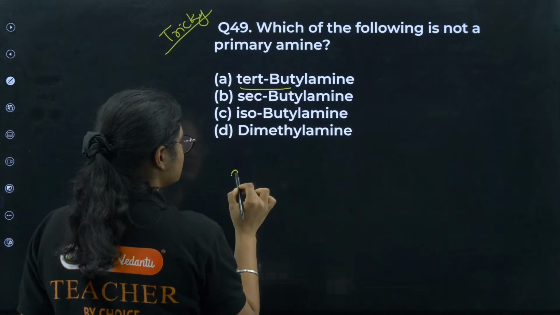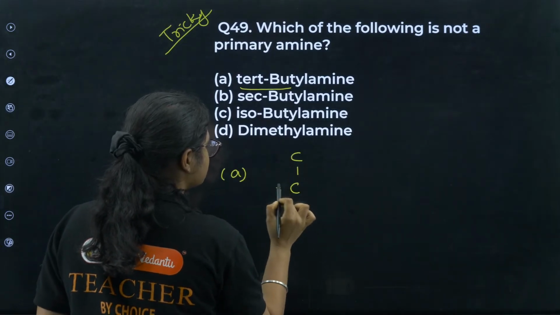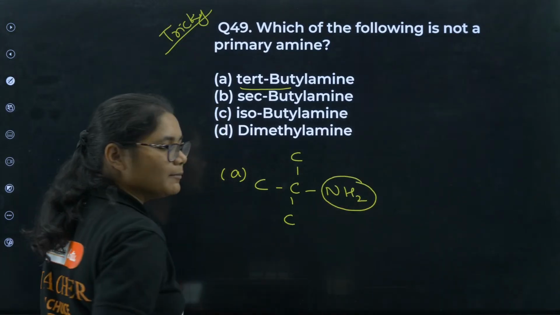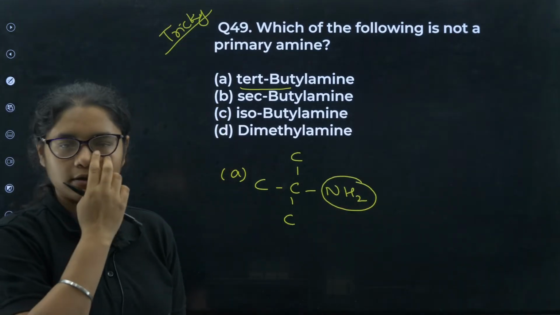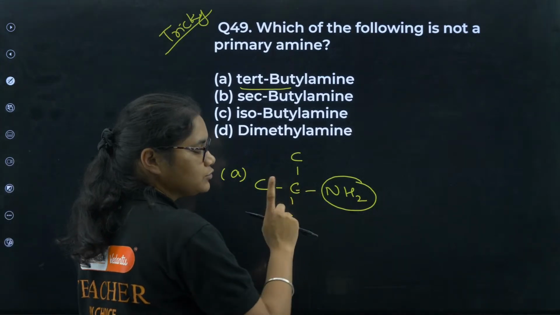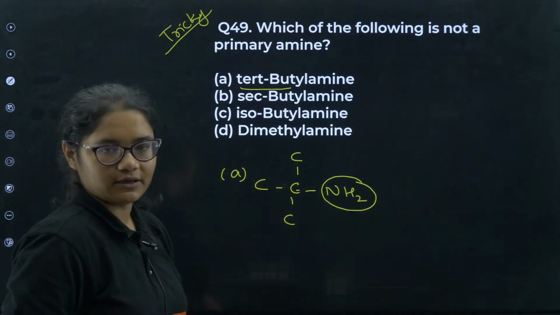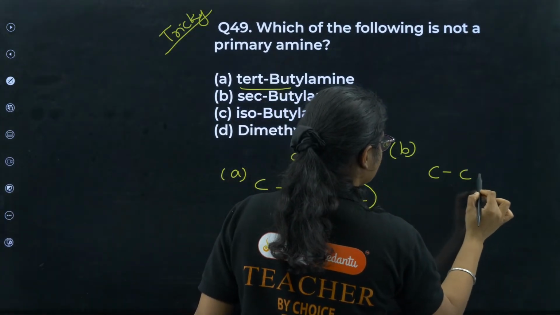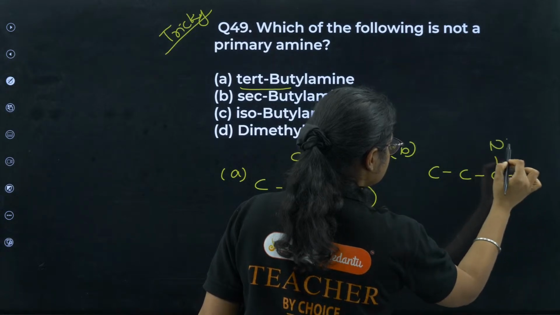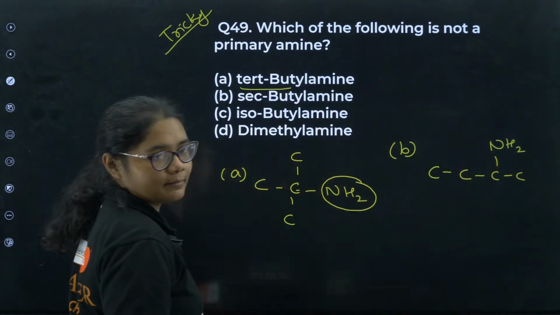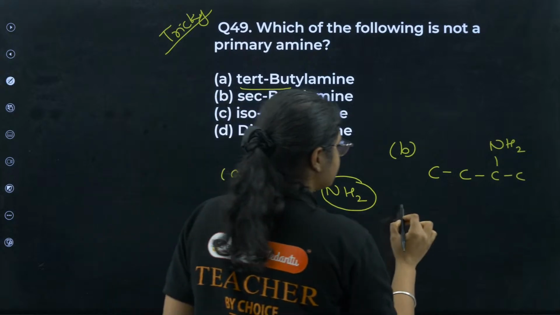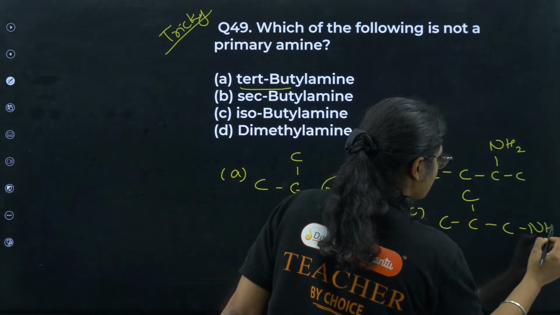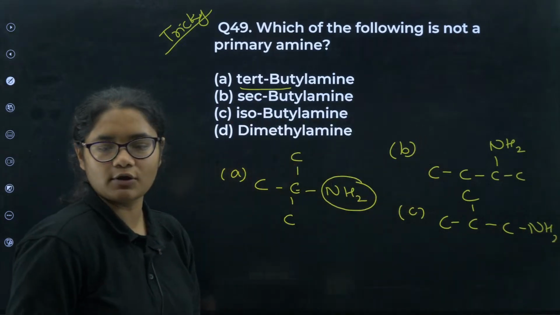Tert-butylamine. What is tert-butylamine? Structure is like this. This is tert-butylamine. Isn't it a primary amine? Primary amine means the nitrogen should be attached to one carbon. That is primary amine. Sec-butylamine: this is sec-butylamine. This is also primary amine. Isobutylamine: this is isobutylamine. This is also primary amine.